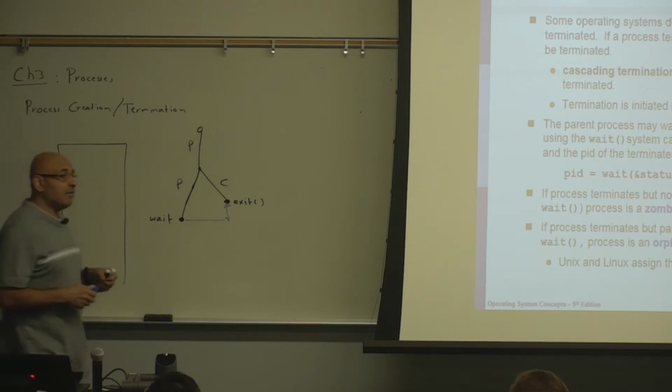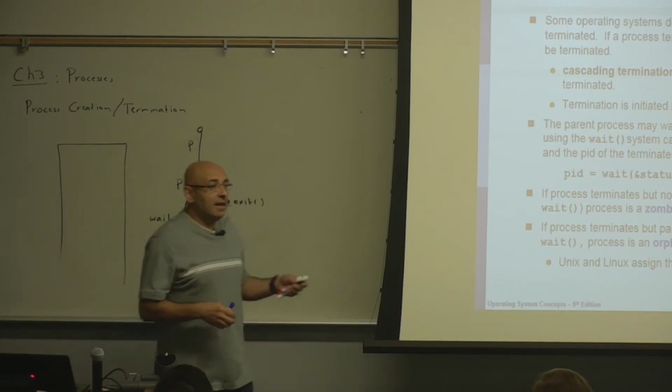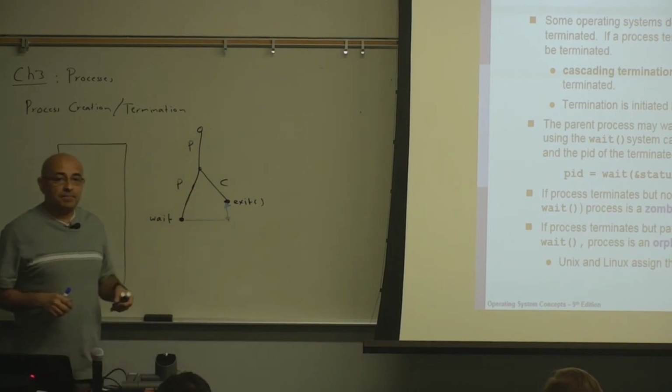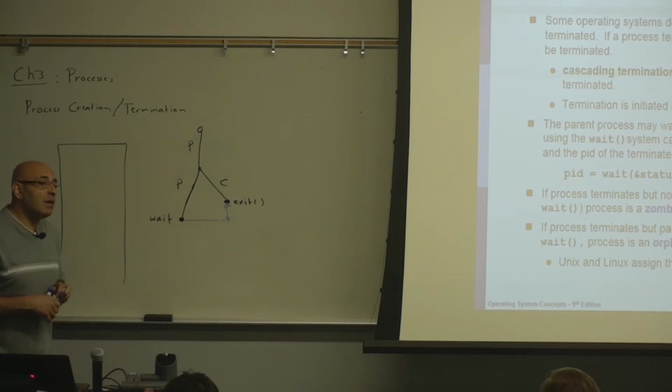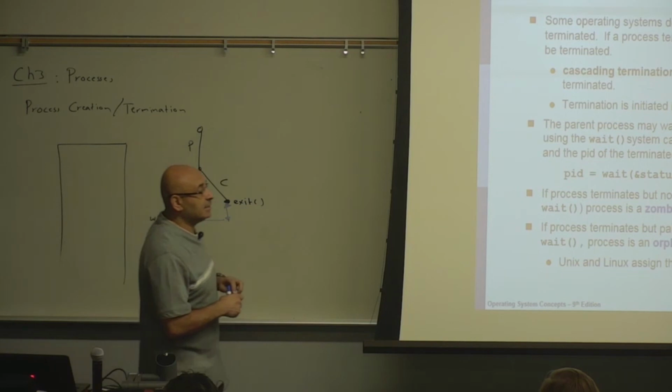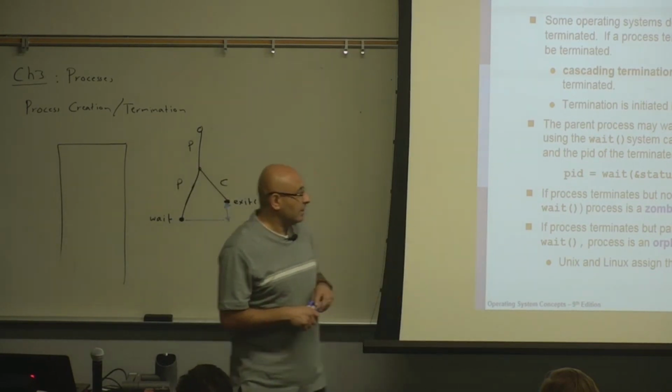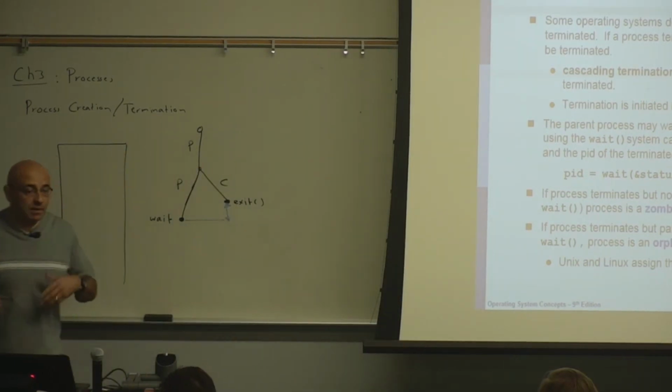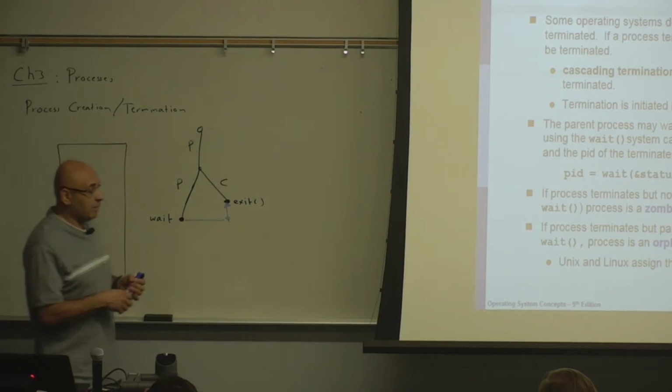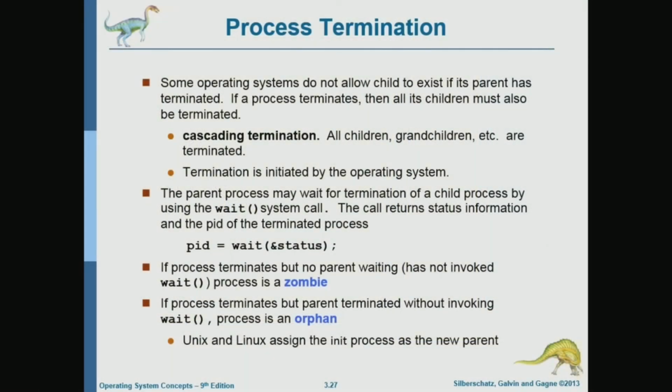Okay. Now, if a child terminates and the parent has terminated without calling wait, then in that case, it's an orphan. Like in real life, a child without a parent is an orphan, because in this case, that child will have no parent.